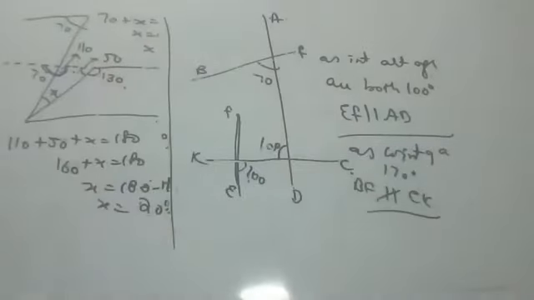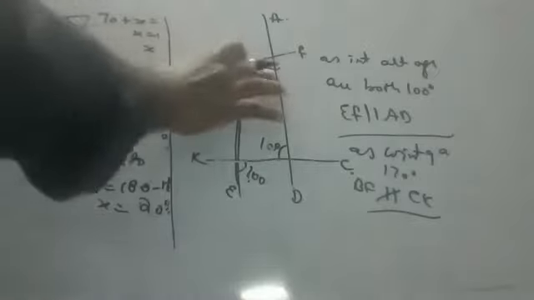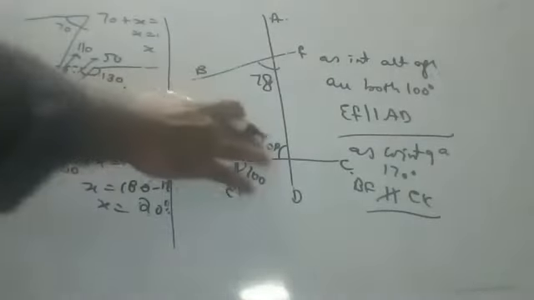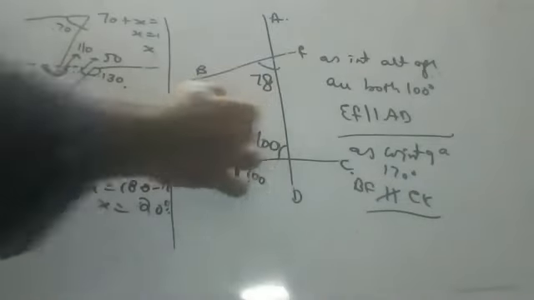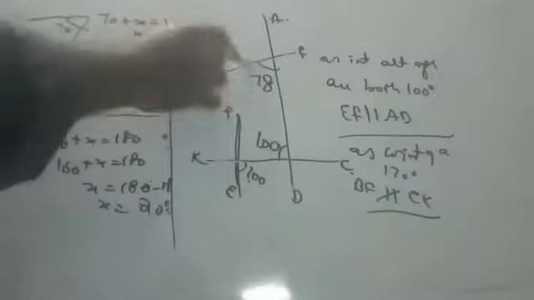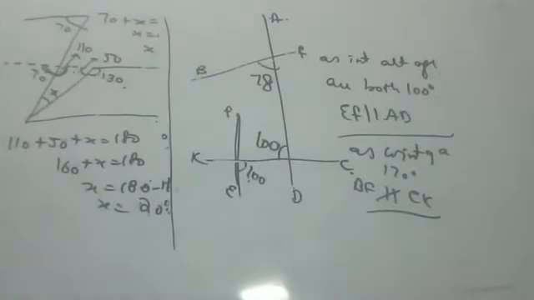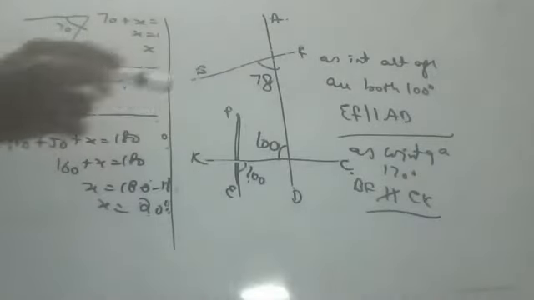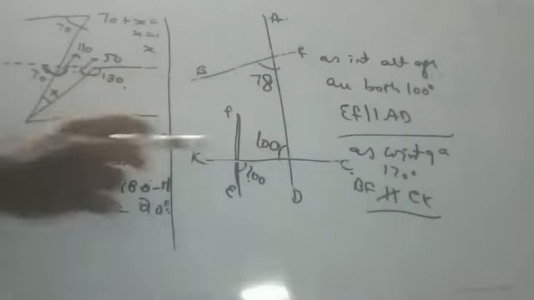Sir, actually that is 78. Okay, then 78, also no problem. It should be 180, children. As they are not 180, they are not parallel. These both should be 180. If they are 180 only, they are parallel. But it is only 178. As they are only 178, these and these are not parallel.